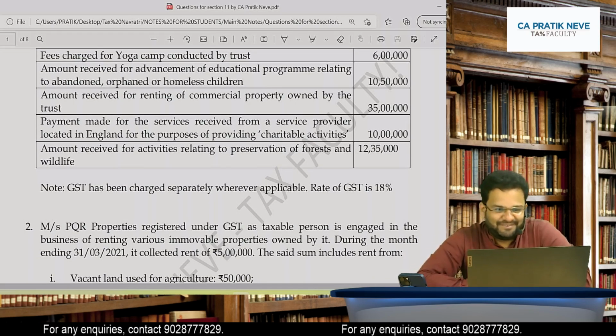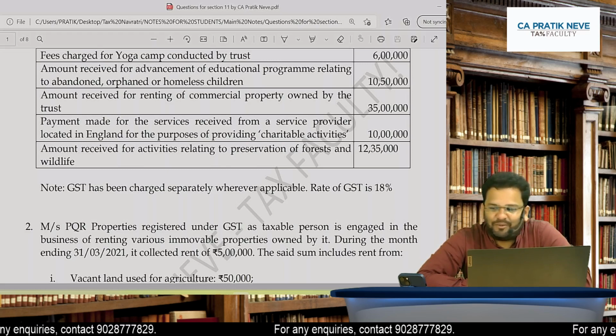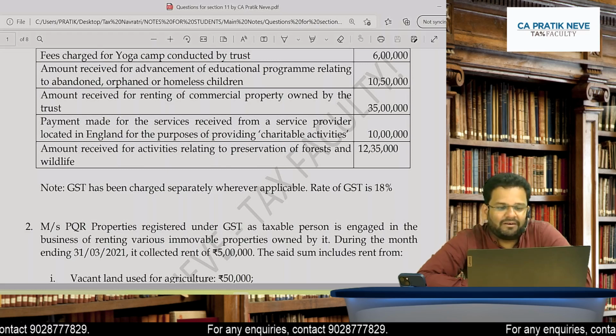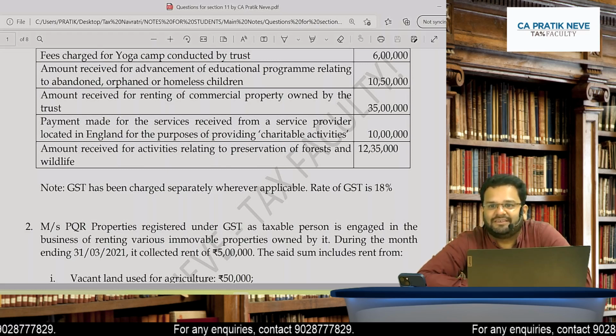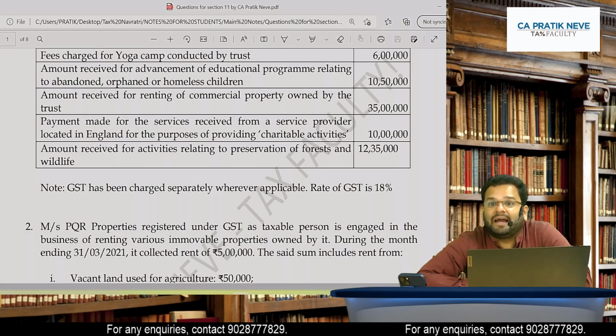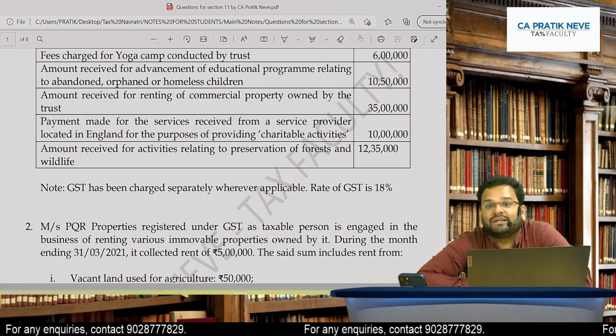Amount received for advancement of educational program relating to abandoned, orphaned or homeless children. This is also exempt. This is also charitable activity. So friends, understood what is happening? With this example, automatically you could recollect all 4 charitable activities.